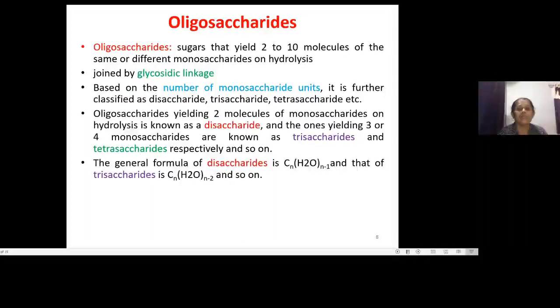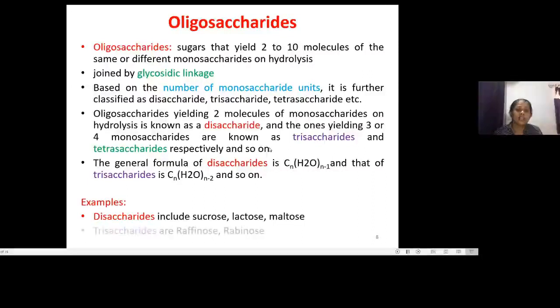The general formula for a disaccharide is CnH2O(n-1), and for a trisaccharide it is CnH2O(n-2). You could see that for carbohydrates the general formula is CnH2On. So here it is n-1, and n-2 for the trisaccharide, and it goes like that for tetrasaccharides and further. Examples under this category: for disaccharides, sucrose, lactose, maltose. For trisaccharides, raffinose and rabinose.